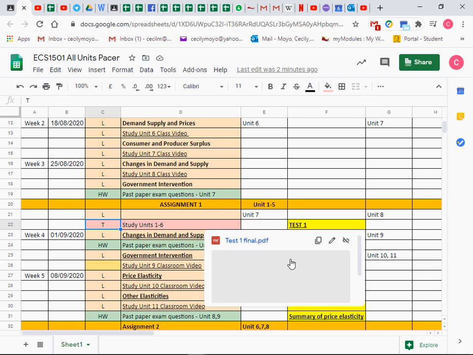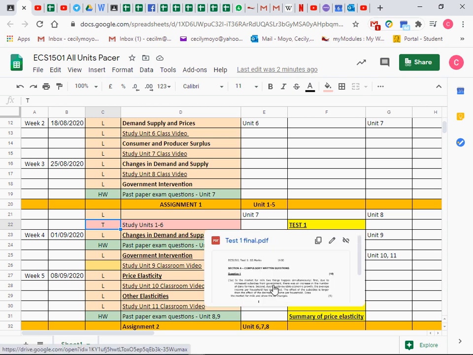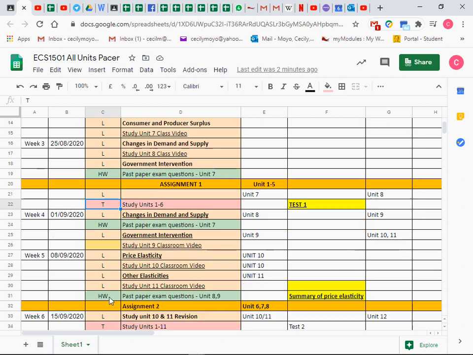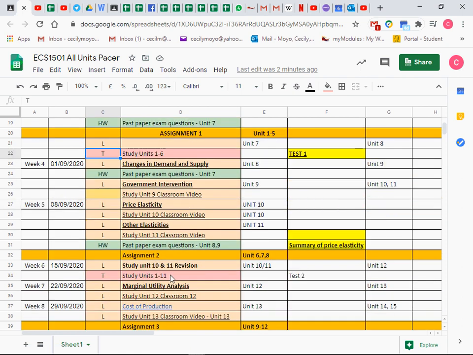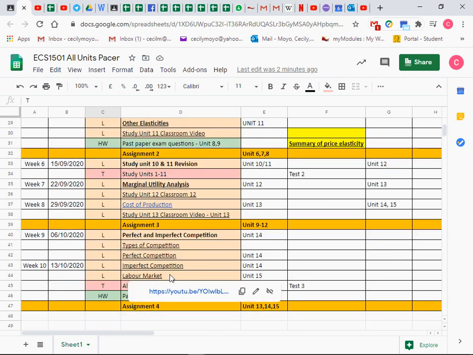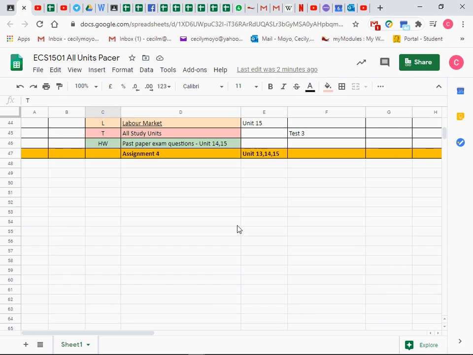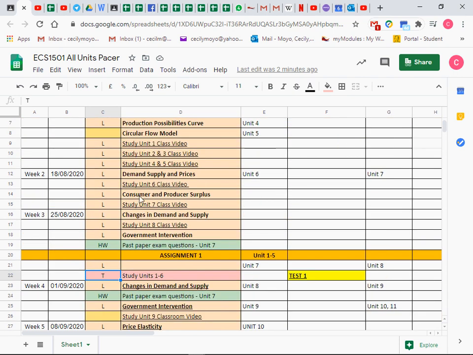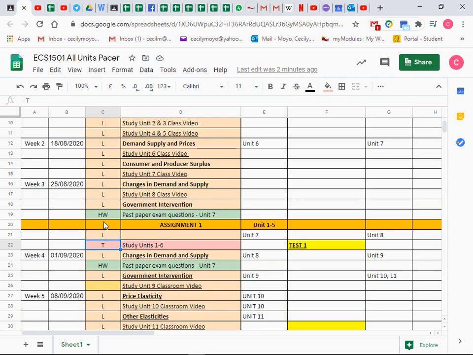So you can click on that and open the test and check the test whenever you want. There is a test 2 covering study units 1 to 11, and a test 3 again covering all units. So it's up to you to take it whenever. So that's basically how our pacer works. And don't forget to keep the different colors over here. That is, there is an assignment due.